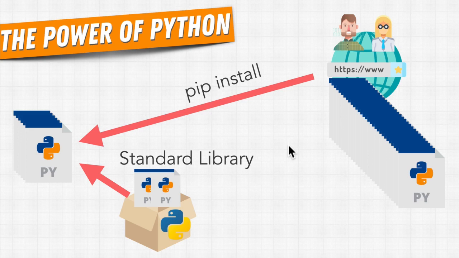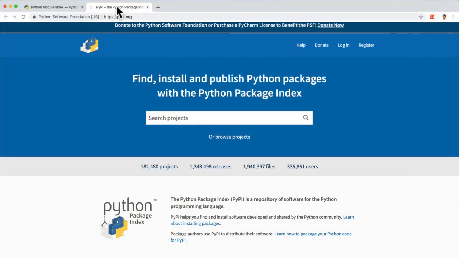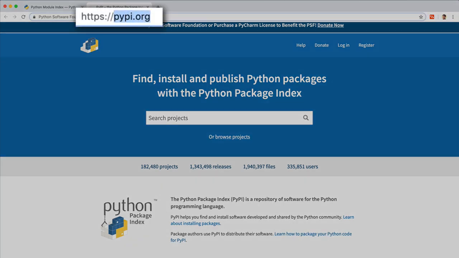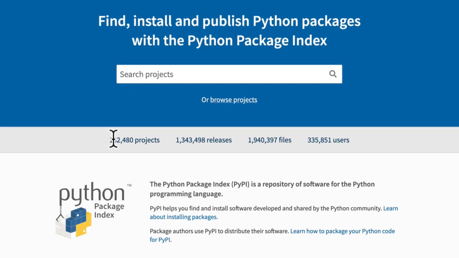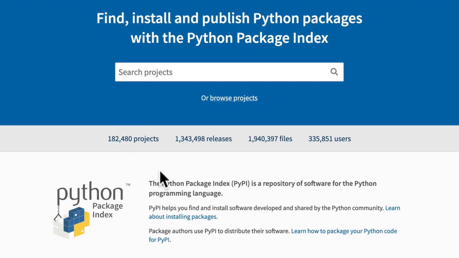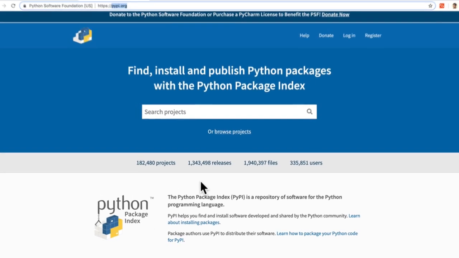So how can we do this? How can we use this knowledge base of the world? Well, we have a website for that. It's called the Python Package Index, or PyPI for short. As you can see, pypi.org. And right now, there are 182,000 projects and 335,000 users on this website that have shared code that you can use.